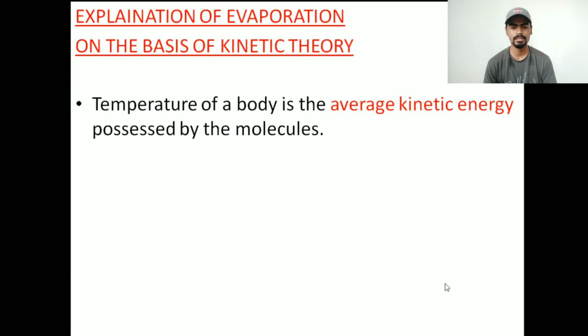So what does it say? The first point is the temperature of a body is the average kinetic energy possessed by the molecules. Now why is it given as average kinetic energy? Suppose assume one cube is there. When you apply the heat energy from one side, the vibration of the molecules on that side will be more compared to the other side. So basically the kinetic energy where you have applied the heat energy will be more compared to the other side. So both the kinetic energies are different, right?